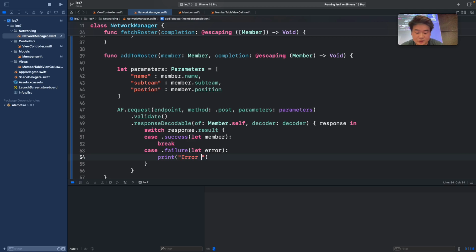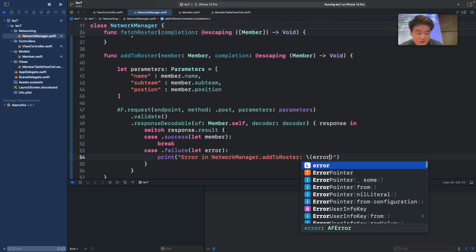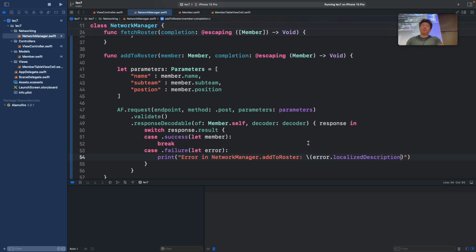So error in NetworkManager.addToRoster, and then actually plug in our error localized description like so.